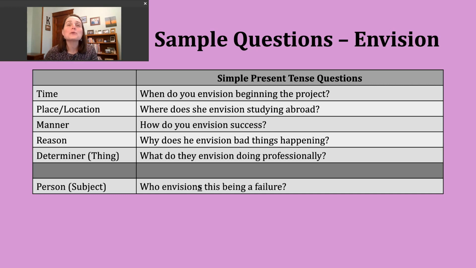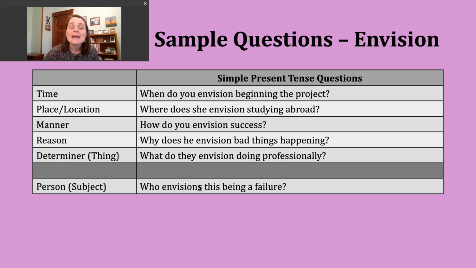Okay. Let's look at asking about a place or a location. To do that, we're going to use the question word where, WHERE. Where does she envision studying abroad? Okay. So, as a part of many people's college or university programs, they choose to study for a semester or period of several months in a foreign country. And so many times that's called studying abroad. So we want to know in her mind, what is she picturing?